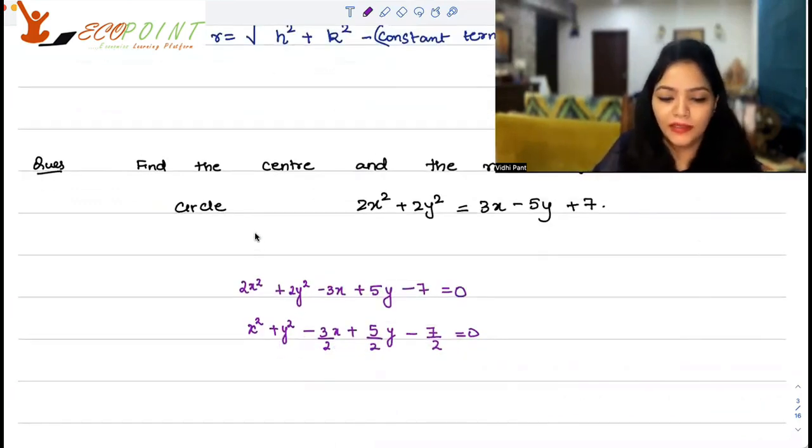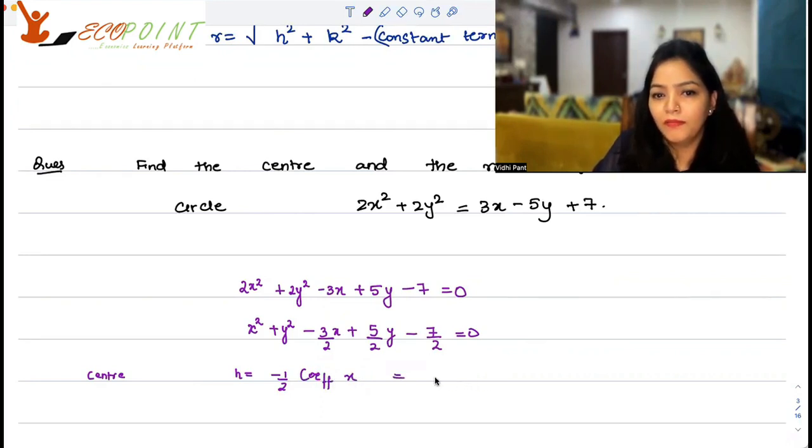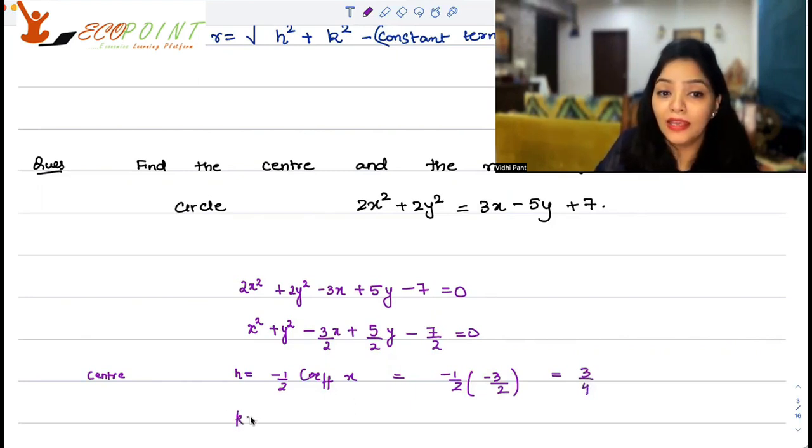Once you've done that, now what you can do? You need to find the center. Center, we realized, is your h is minus half of the coefficient of x. So it's going to be minus half of minus 3 by 2. So that's going to be 3 by 4. k is equal to minus half the coefficient of y, which is equal to minus half, and the coefficient of y is plus 5 by 2.